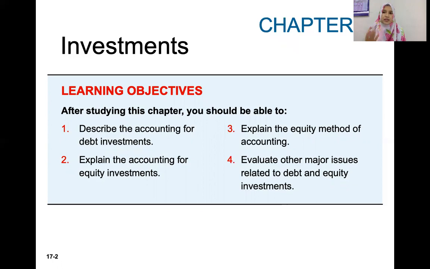So our investment in other entities could be in the form of debt, such as bonds, debentures, or it could be in the form of equity. So we become the shareholders of another company. Previously, we were accounting for other people's investment in our company.